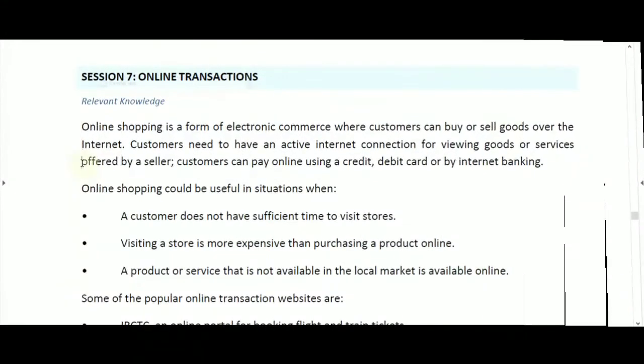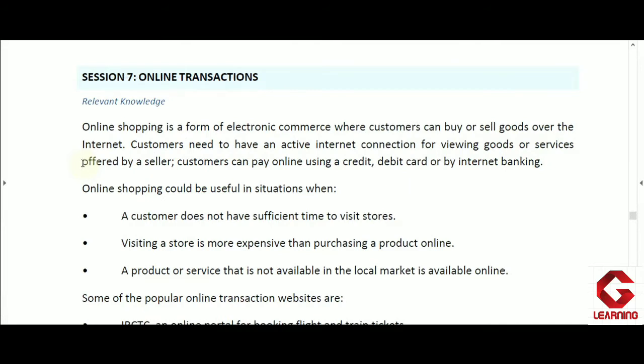Hello everyone. In this video I am going to cover session 7, online transactions, of unit 4, web applications and security. In this session the first topic is online shopping.